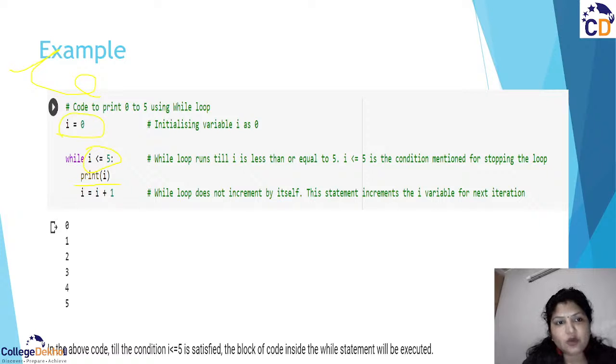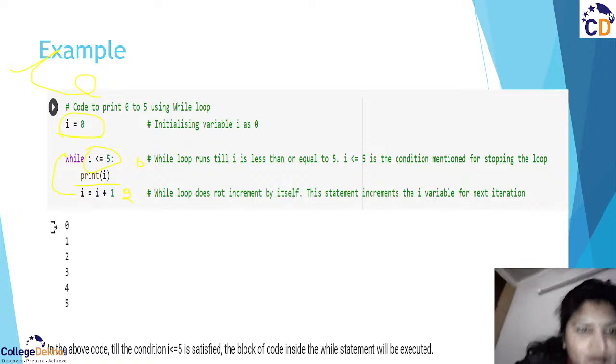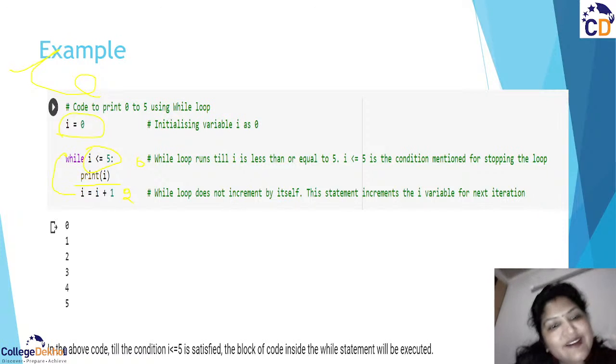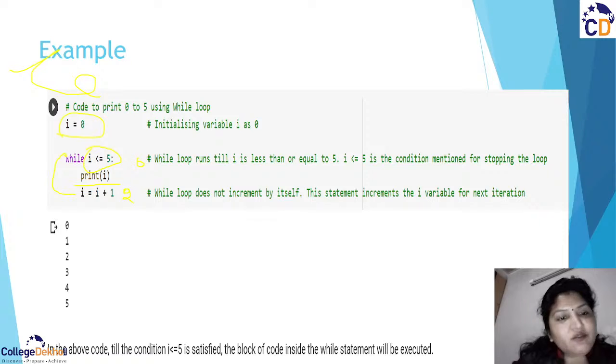First of all, when it starts, I is 0. Now it is going to print 0. Now 0 plus 1 is 1. Again, move to the next iteration. Now your value is 1. Is 1 less than 5? Yes. Now you have 1 in your I. 1 plus 1 is 2. So this is how it works: 0 plus 1 is 1, then 2, then 3, then 4, and then 5. So it works like this.